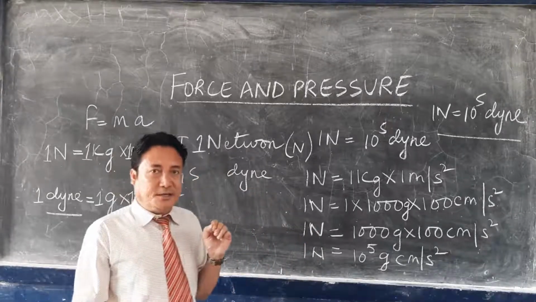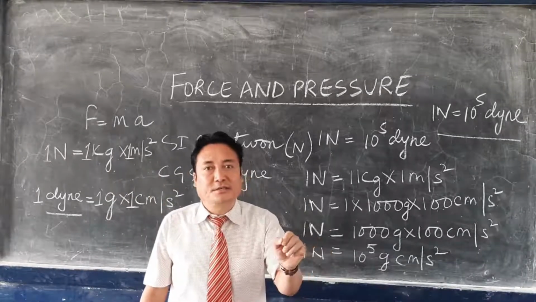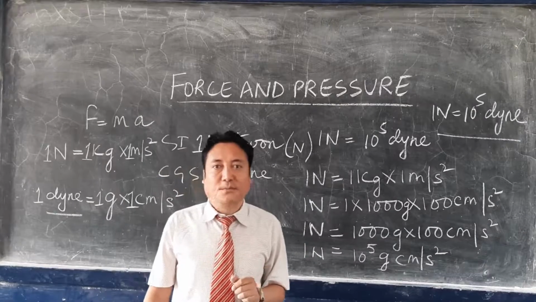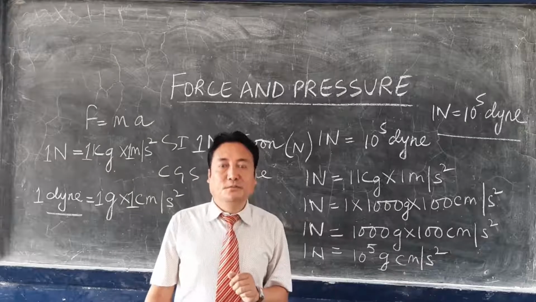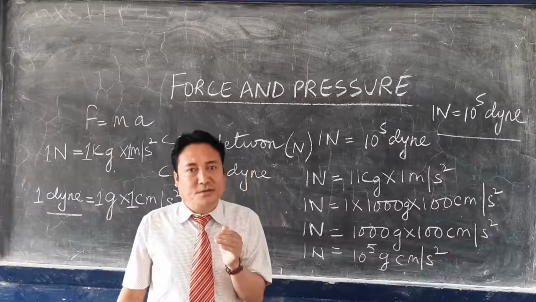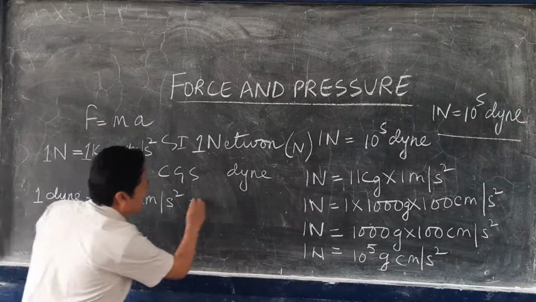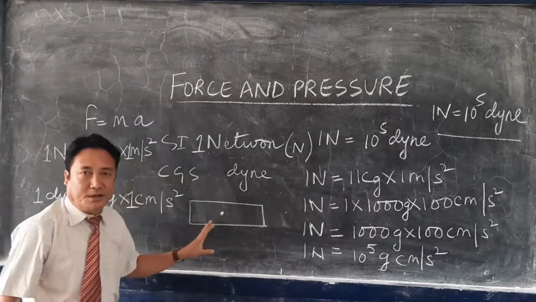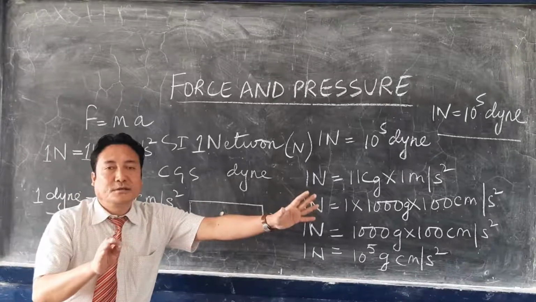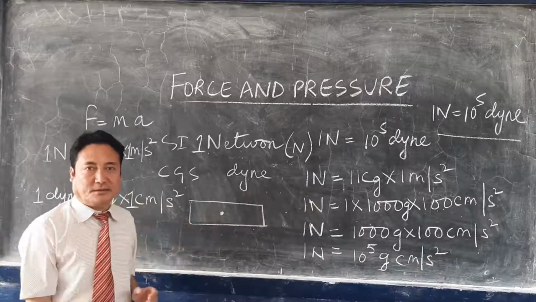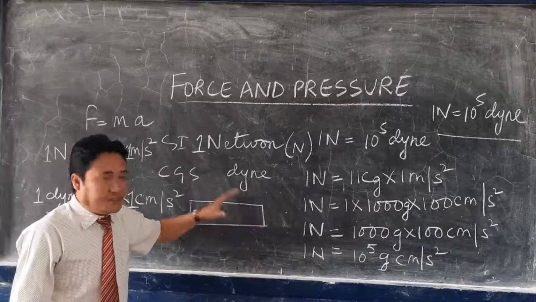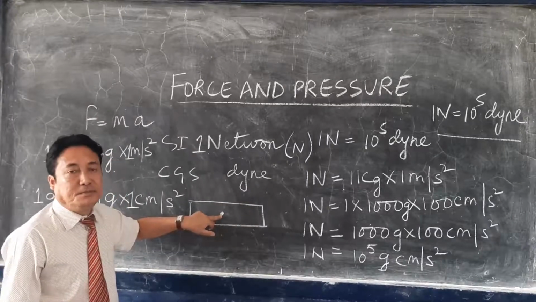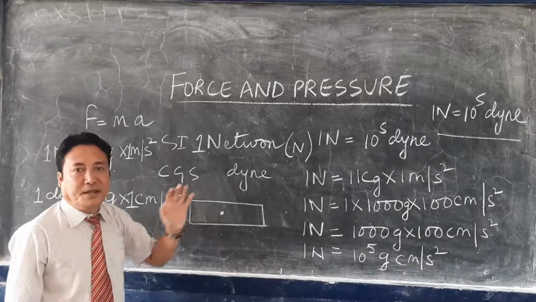But the next point is, if a body is rigid but not free to move, why is it not free to move? Because the body is pivoted. Pivoted means the body is fixed. Let us consider one body. You take a wooden scale or a plastic scale, and you fix it at the middle, at the center, with the help of a nail.